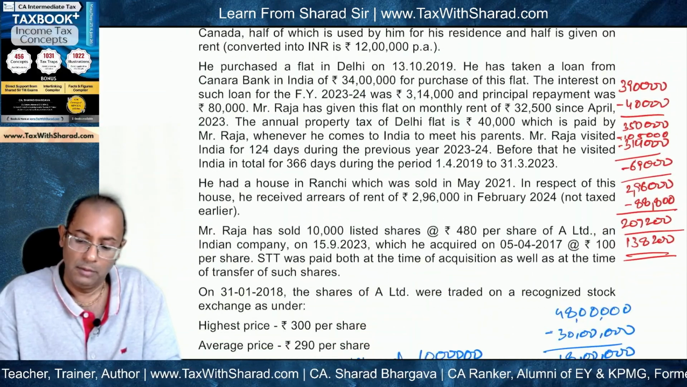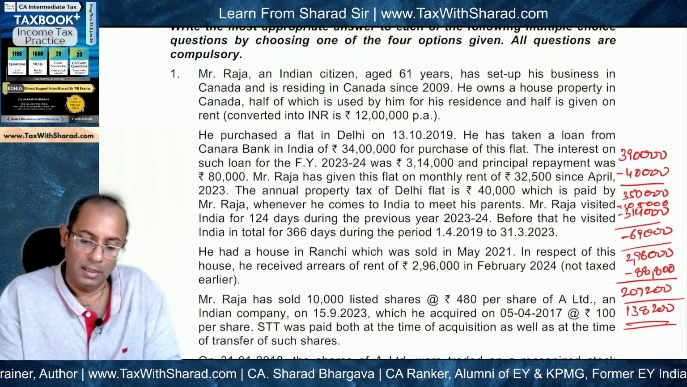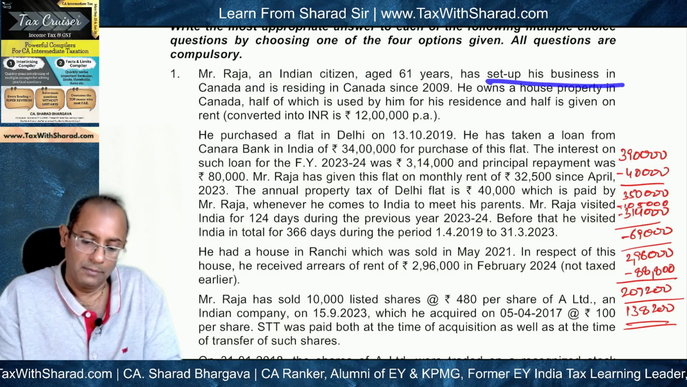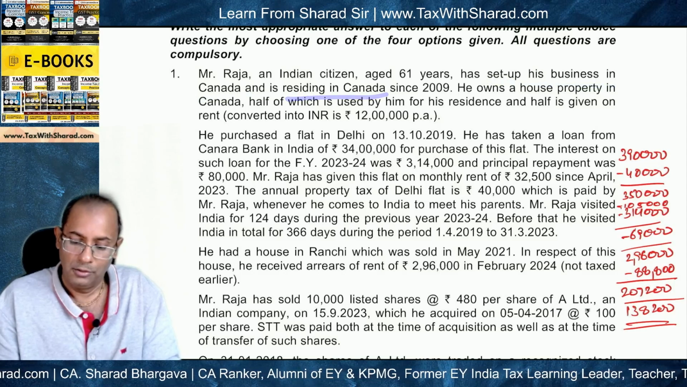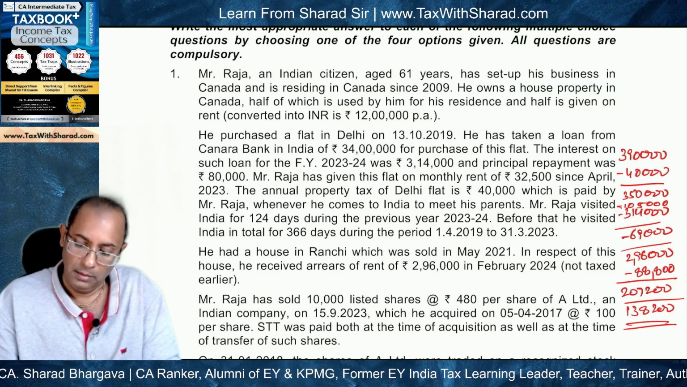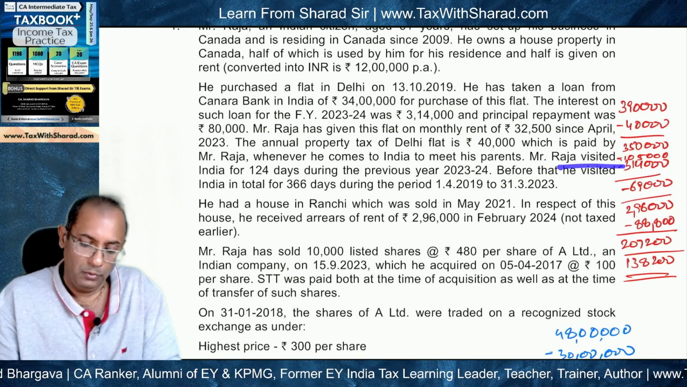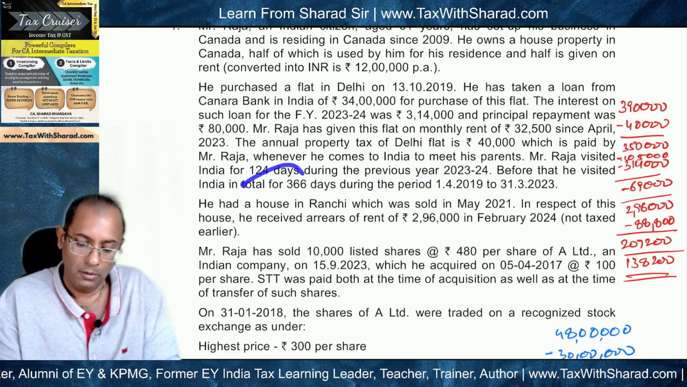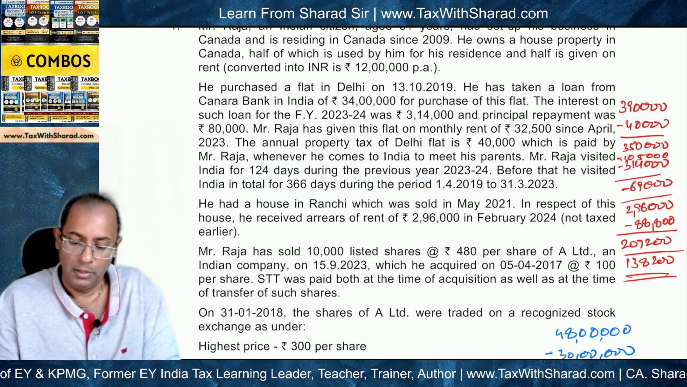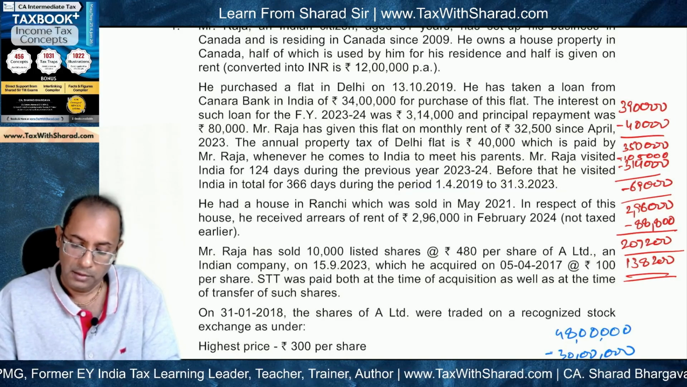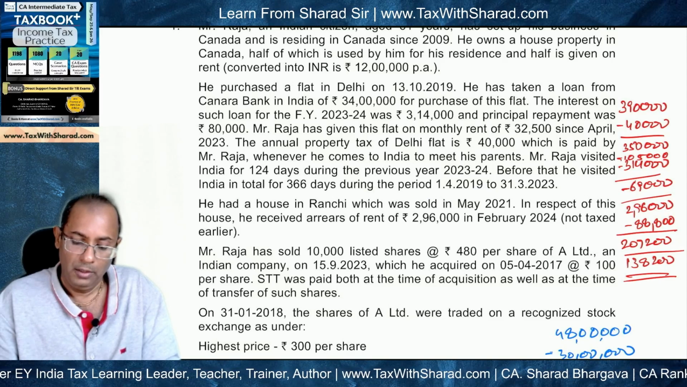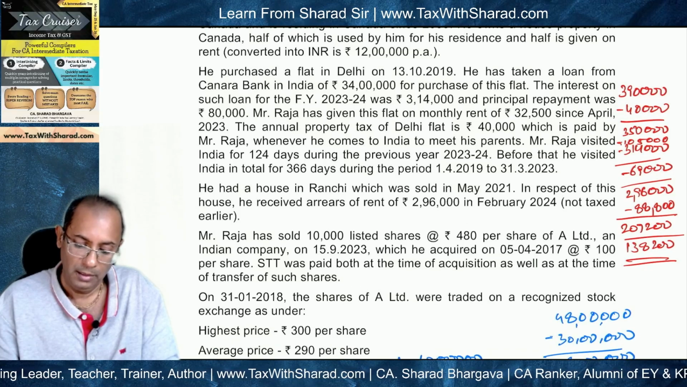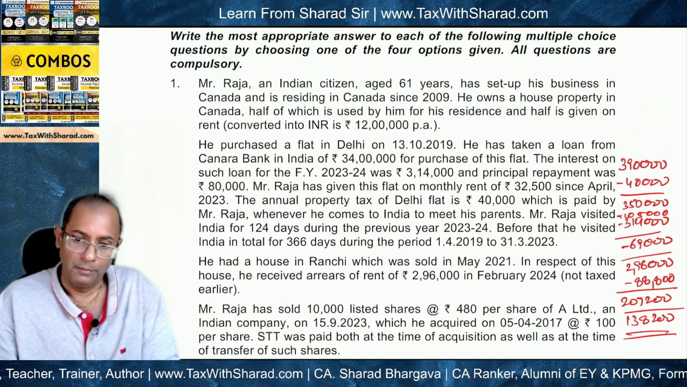And the relevant information which is given in the question is that Mr. Raja is an Indian citizen, okay, and he has set up his business in Canada, and he is residing in Canada since 2009. And then it's given that he visited India for 124 days during the current previous year, and before that he visited India in a total for 366 days during the preceding 4 previous years: 2019-20, 2020-21, 2021-22, and 2022-23. So preceding 4 previous years. This is the information that we have got in the question.